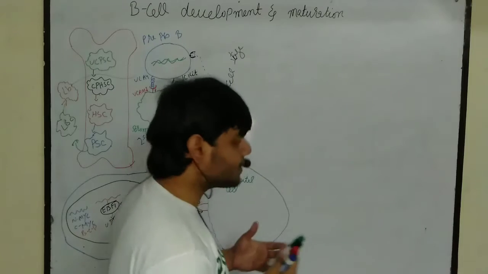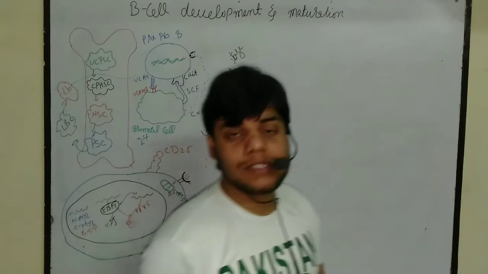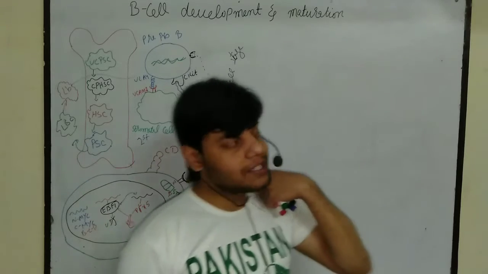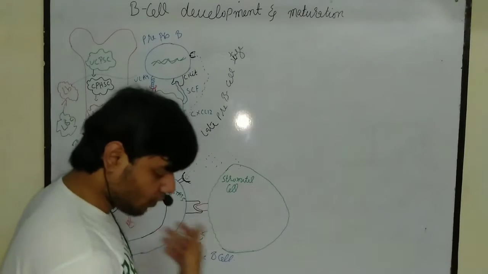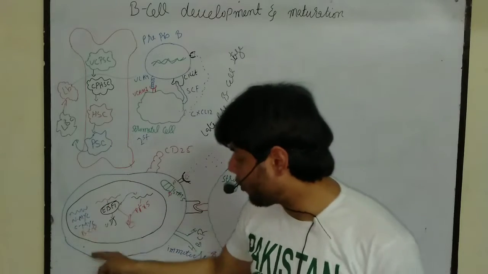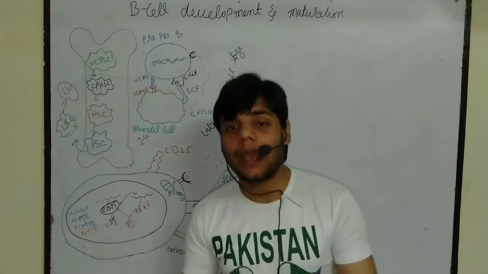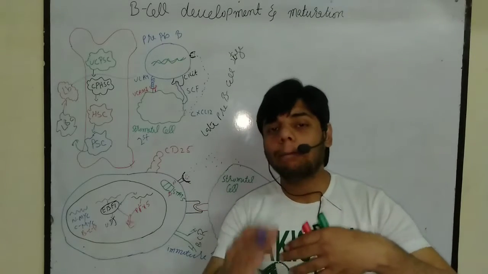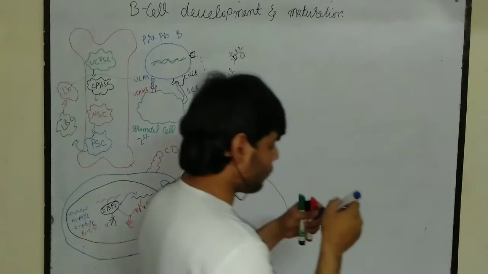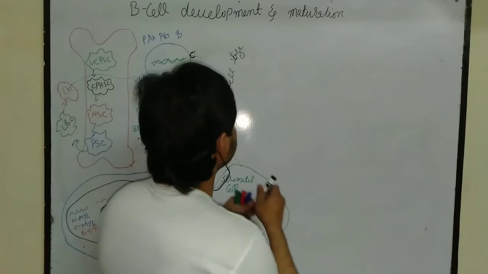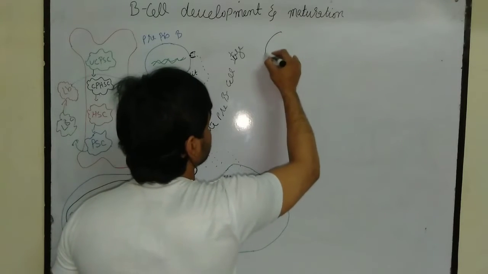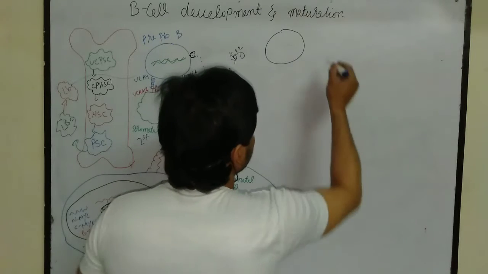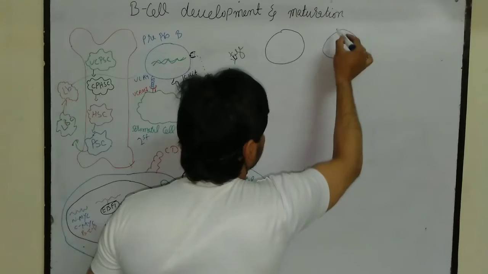Okay, friends. So B cell maturation also occurs inside the lymphoid organ, and it also occurs inside the bone marrow. Okay. So let's suppose these are the B cells which are formed in the development stage. So this B cell is in the immature stage. This immature B cell will make copies of itself. After that, we get different copies of the B cell. So let's suppose this is the first B cell, second B cell.